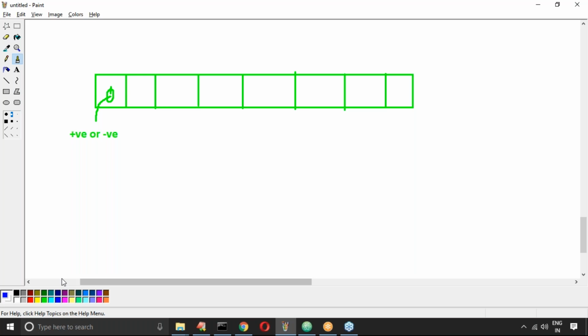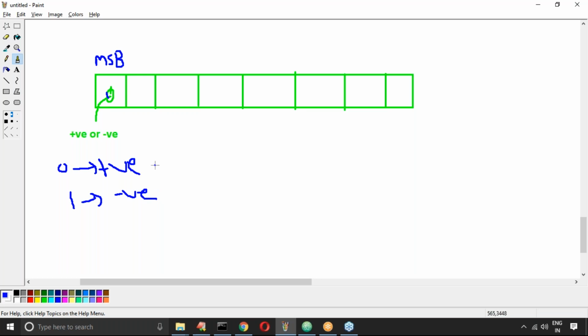Yes, 7. So this is called the most significant bit. Remember carefully, the most significant bit acts as a sign bit. 0 means a positive number, 1 means a negative number. Just for basic idea sake I'm telling, sir. Positive and negative have a meaning because it's a signed number.